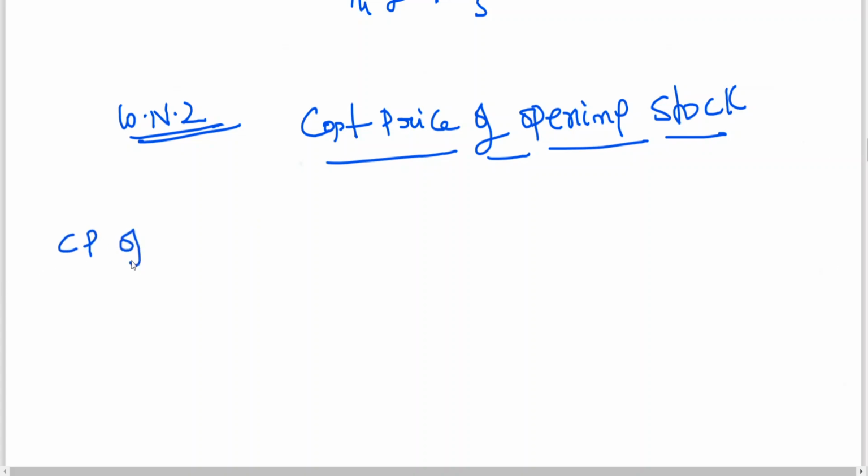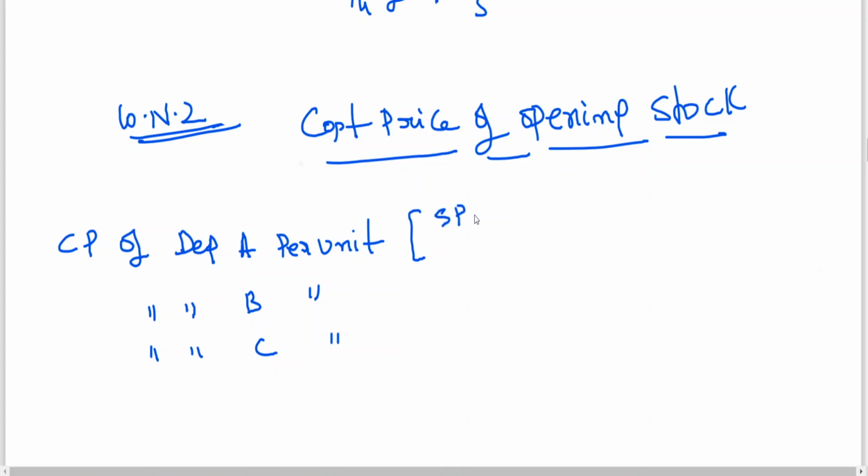Cost price of department A per unit, cost price of department B per unit, cost price of department C per unit. Now selling price SP minus profit.